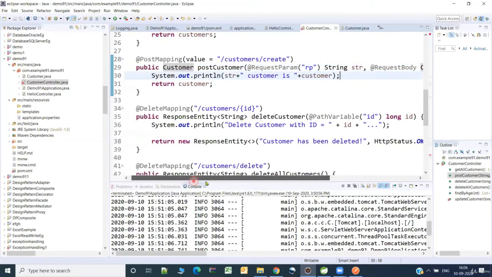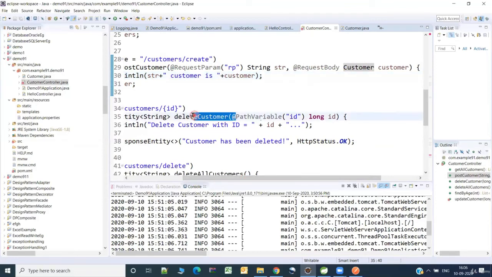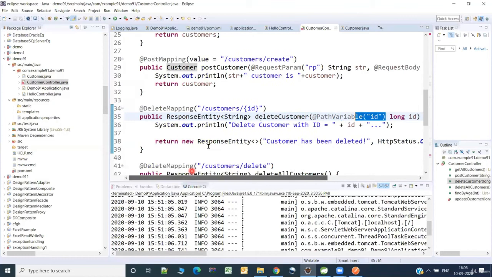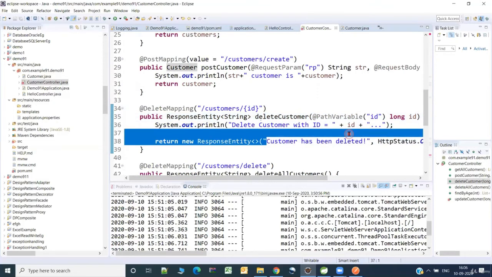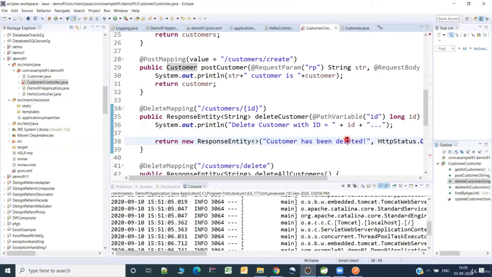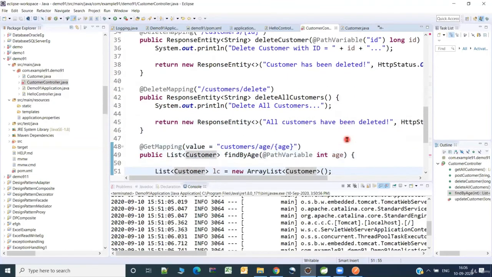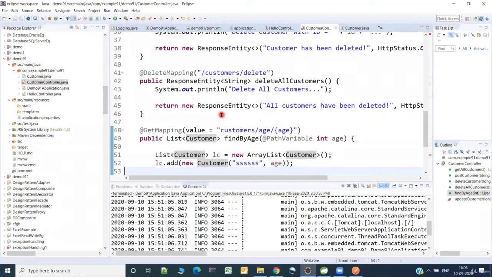Then here we are just trying to delete an existing customer. We are receiving the ID, and actually I'm not going and deleting anything. I'm just returning that the customer has been deleted. So just a dummy implementation I am performing. Here I'm deleting all the customers. Basically here also I'm doing a dummy implementation. Rather, I can interact with the database, which we'll be doing in the next few minutes.